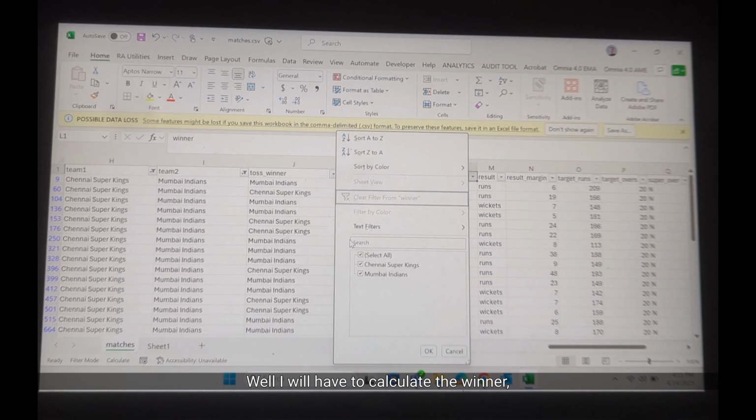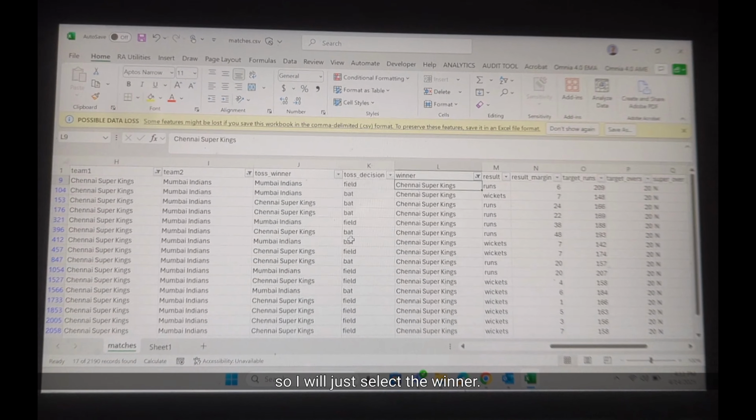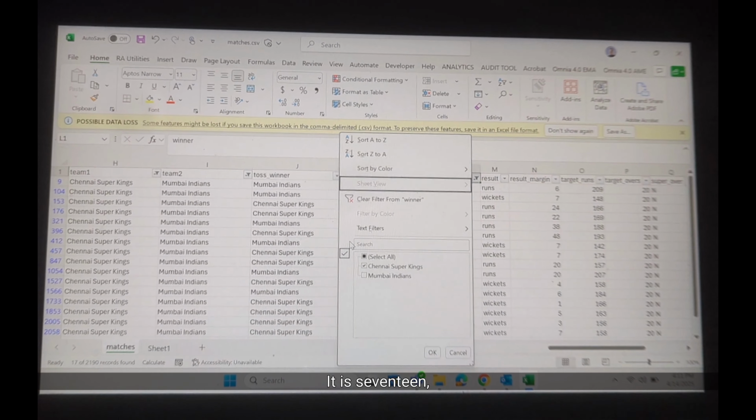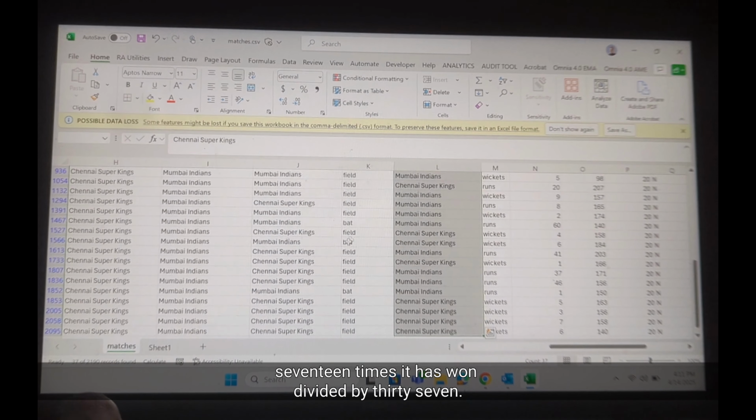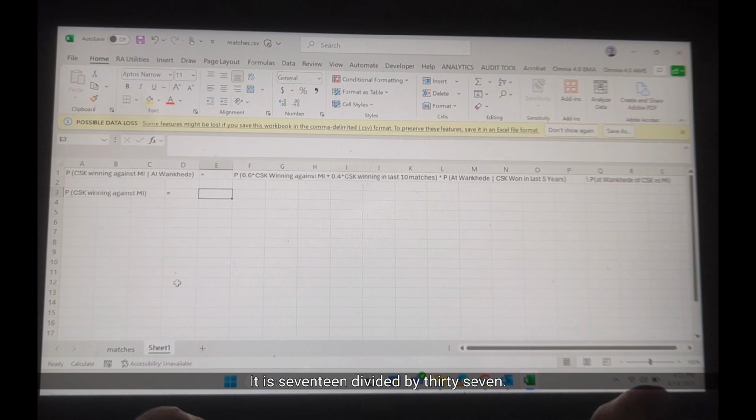Now I will have to calculate the winner, so I will just select the winner. It is 17, 17 times it has won, divided by 37. It is 17 divided by 37.